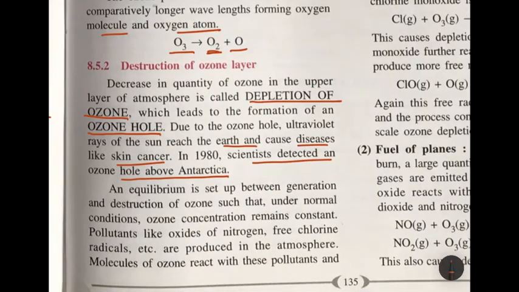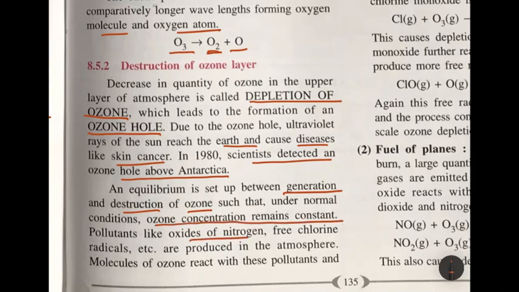Now, an equilibrium must be set up between generation and destruction of ozone. Generation means making of ozone, and destruction of ozone, so that under normal conditions the concentration of ozone remains the same. That is, it won't become more, it won't become less. The amount of ozone made must be equal to the amount of ozone destroyed, so that the ozone concentration remains constant.